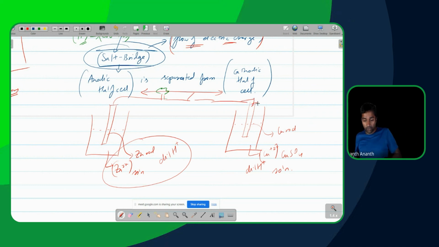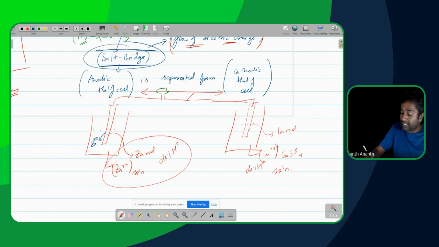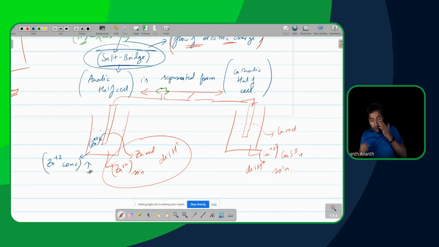Now, when the reaction happens, zinc 2 plus is going to be produced as the zinc rod dissolves. As the zinc rod dissolves into the solution, the zinc 2 plus concentration in this solution keeps on increasing.